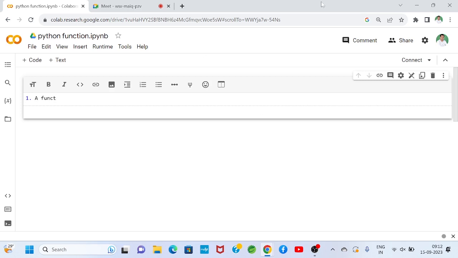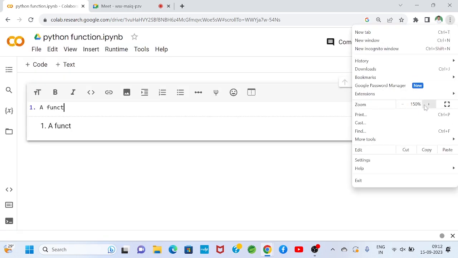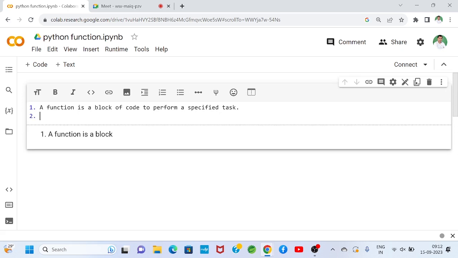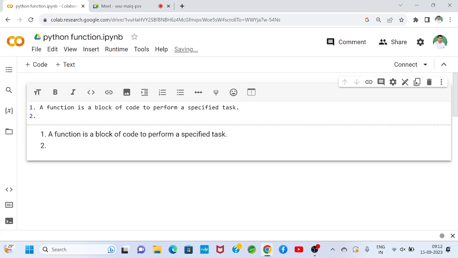A function is a block of code to perform a specified task.